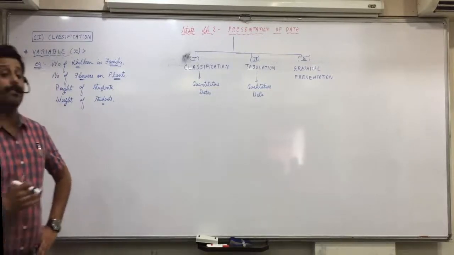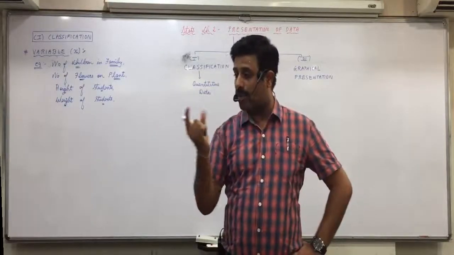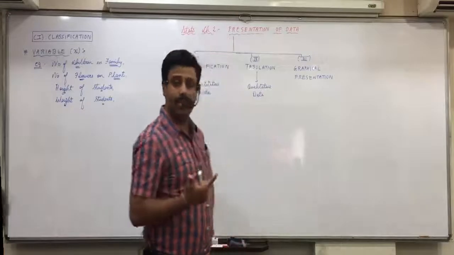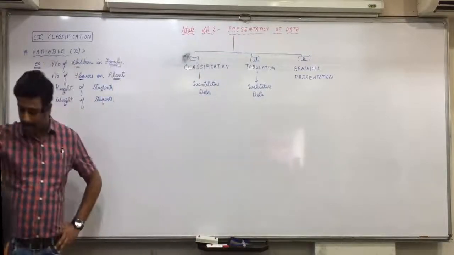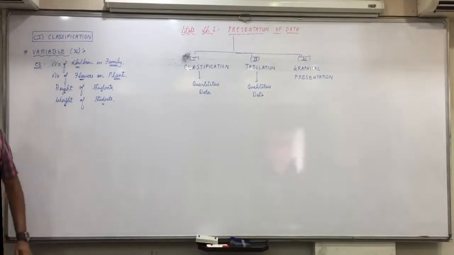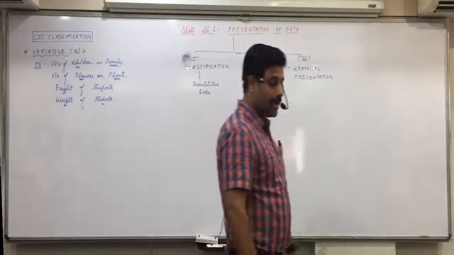Once again, what is variable? The characteristic of unit which varies from unit to unit. Is everyone clear with this? Heading variable first, write down in bracket xi. Shall I indicate the meaning?